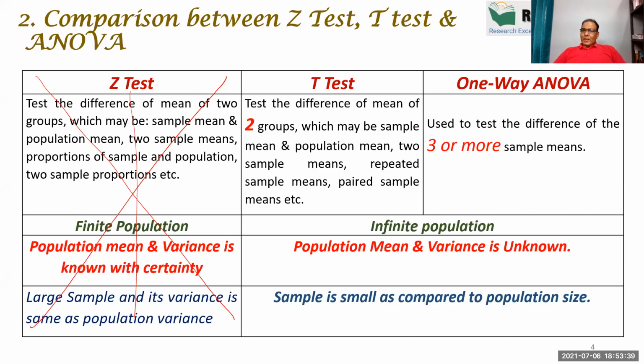Otherwise, there is no difference between t-test and ANOVA. After this slide, we know when to apply t-test and when to apply one-way ANOVA. I'm giving you 1 minute to read the lines, and after that I will move to the next slide.